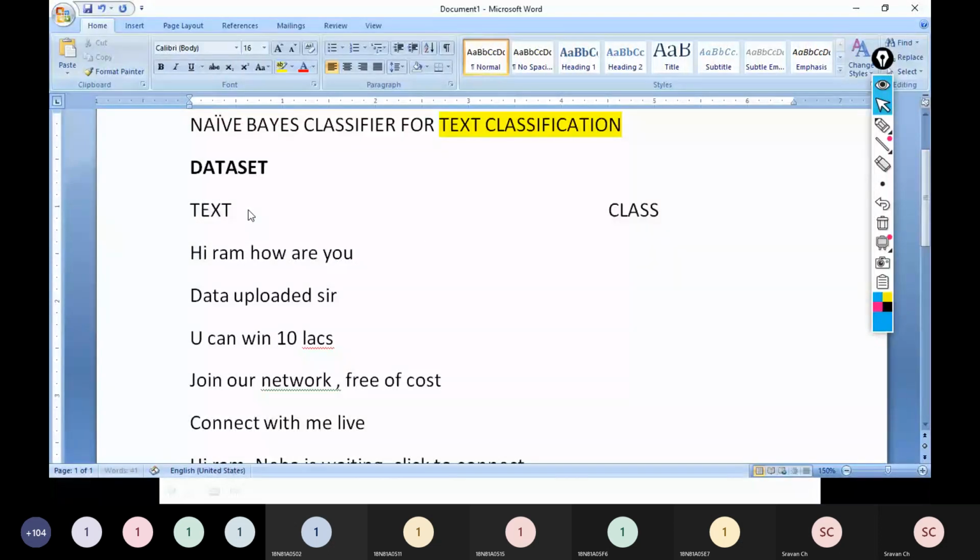Think output, you can say output. So, hi Ram, how are you? This is a very common mail, right? So it can't be a spam. So I call it as not spam.